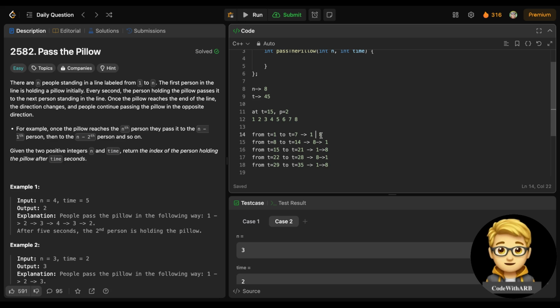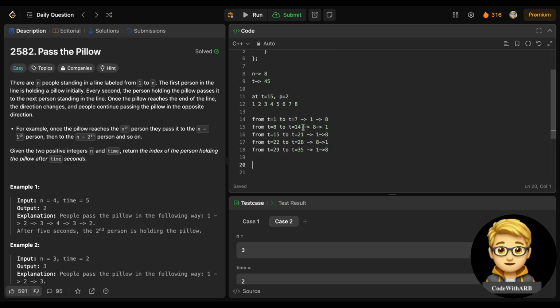What is following some pattern? See, 1 to 7, 1 to 8, again 15 to 21, 1 to 8, 29 to 35, 1 to 8, 8 to 14, 8 to 1, 22 to 28, 8 to 1. So basically it is following some patterns at the specific time positions, right?